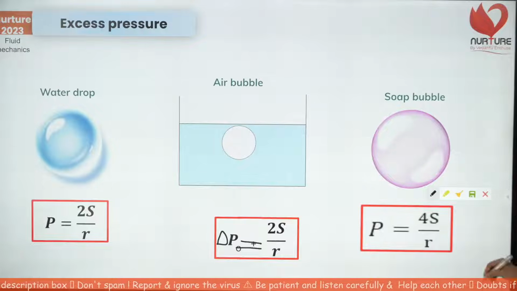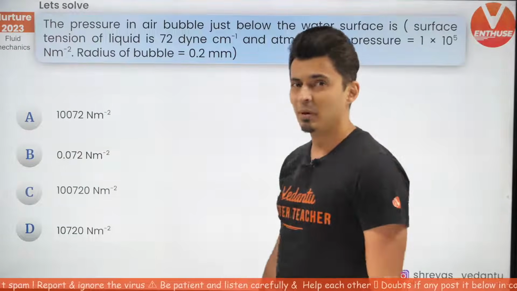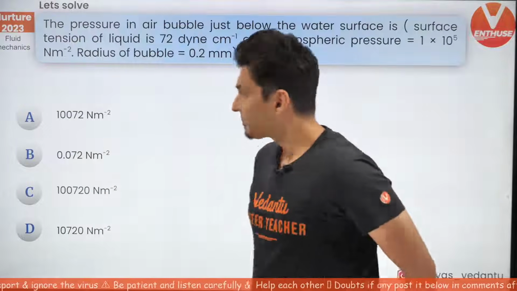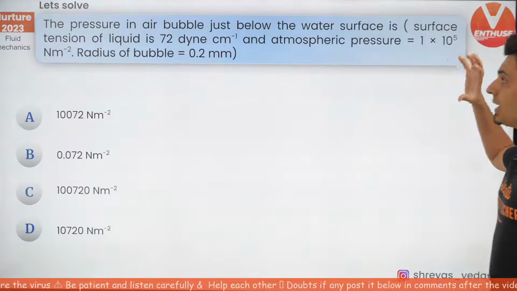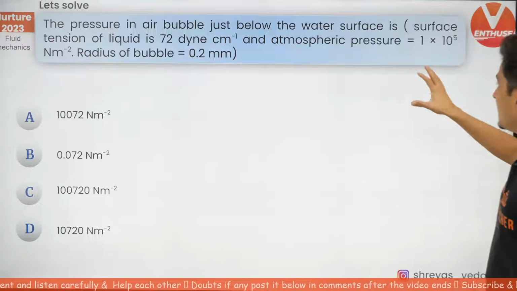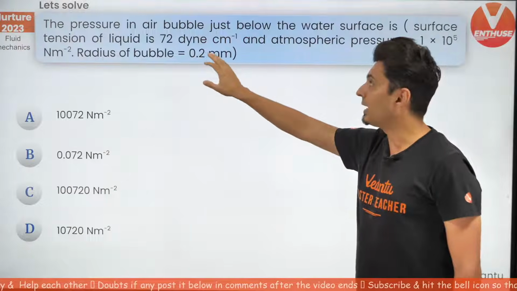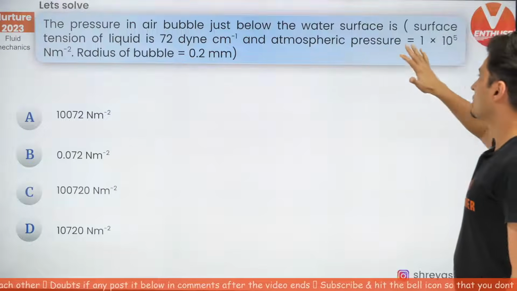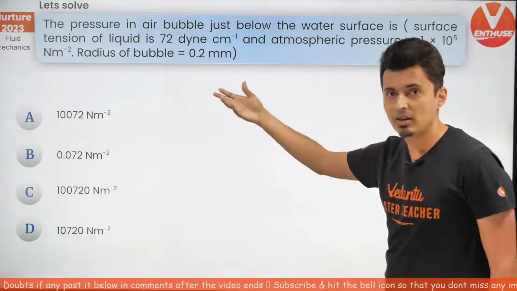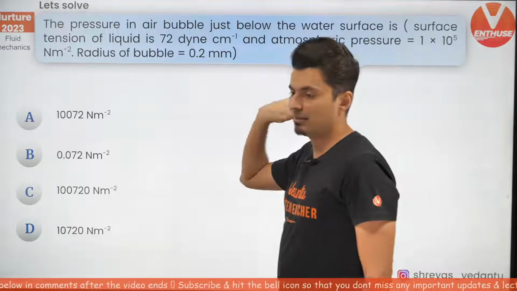Fair enough. Can we go ahead, my warriors? Let's get moving. Here's the first question coming up on your screen. The pressure in an air bubble just below the water surface is how much? Given surface tension is 72 dynes per centimeter, atmospheric pressure is 10 to the power 5 SI units, and radius of the bubble is 0.2 millimeter.